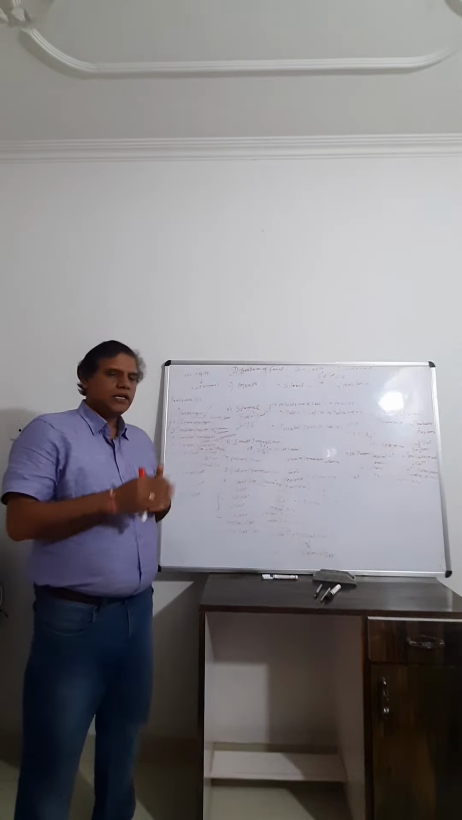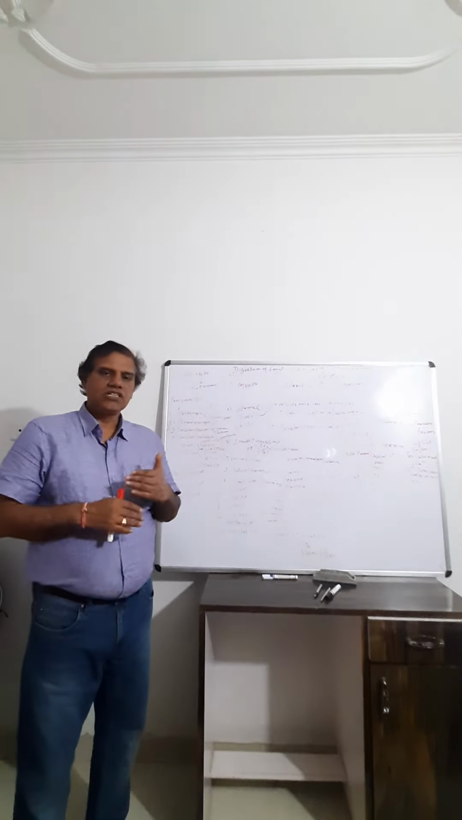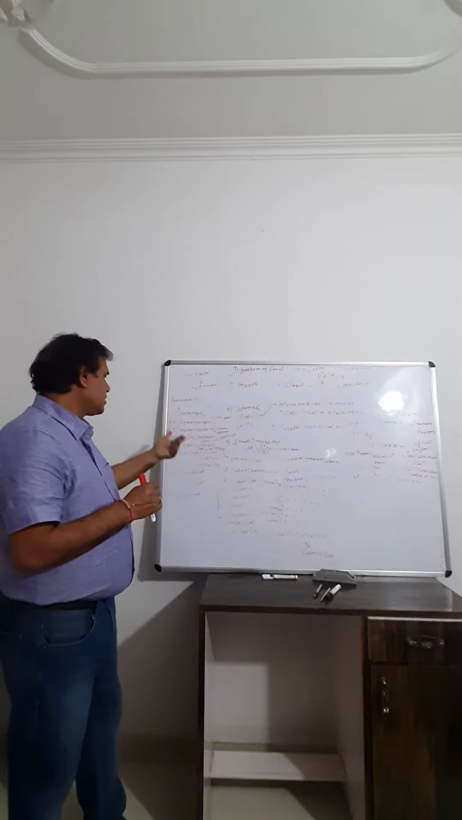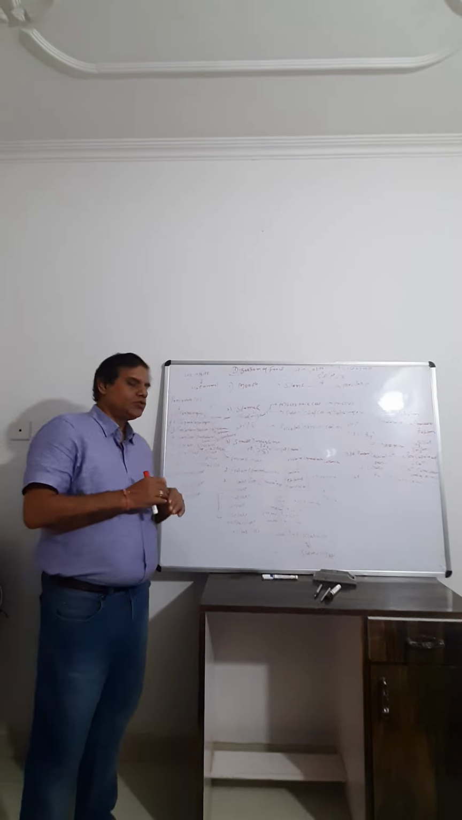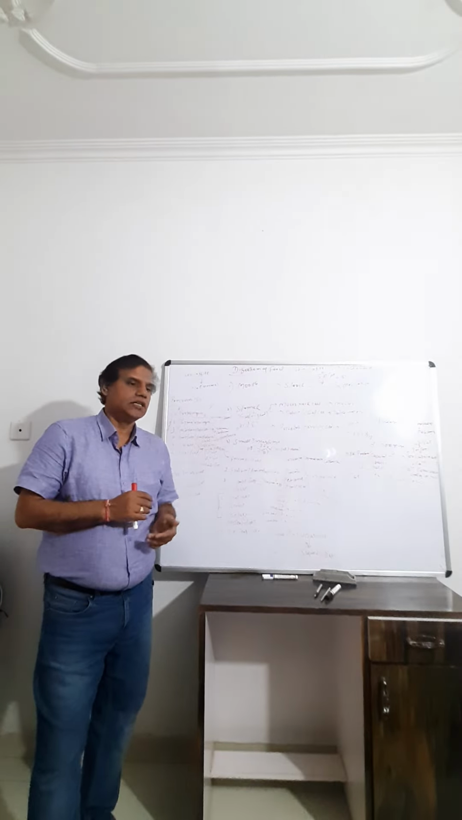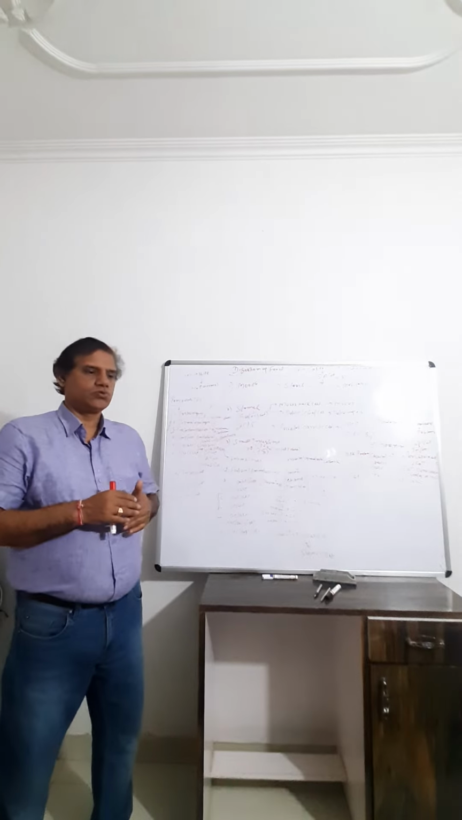And fourth is pancreatic amylase, also called amylopsin, then lipase, also called steapsin, and nucleases, that is DNase and RNase. So a total of six types of enzymes are present in pancreatic juice.